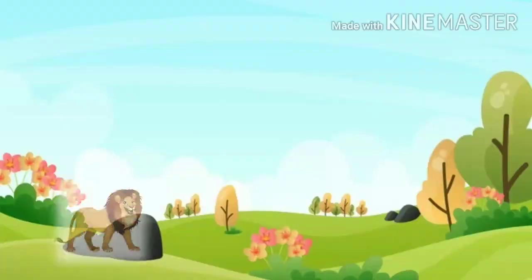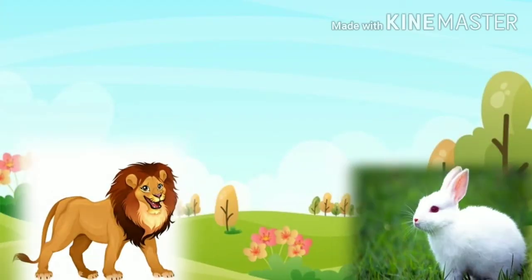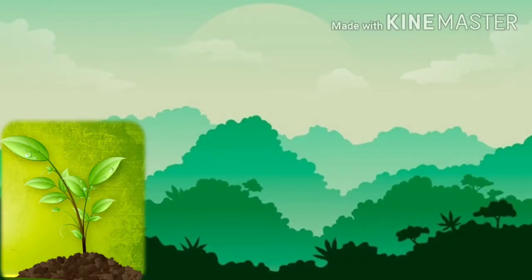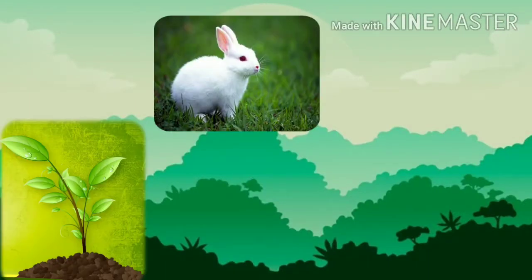Then the carnivorous animals will feed on these herbivorous animals. This way the biotic carbon is transferred from plants to the herbivores, from the herbivores to the carnivores, and from the carnivores to the apex organisms. Then what happens, students?